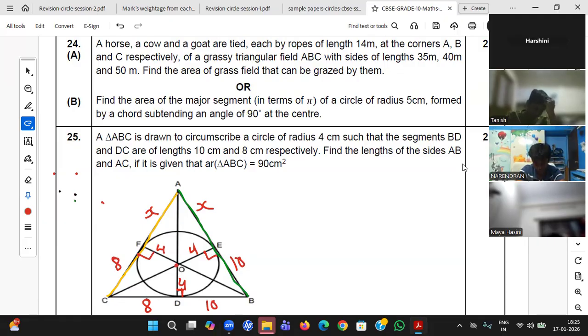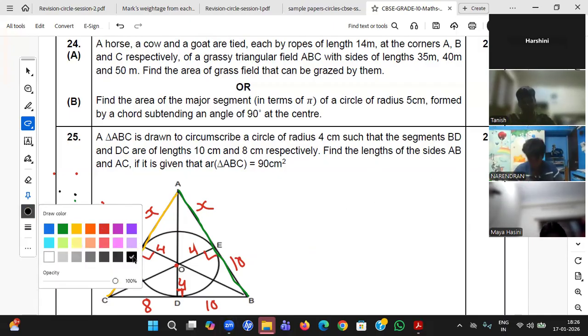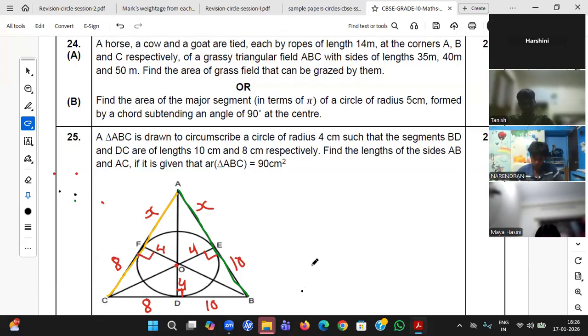Very good, Harshni. Absolutely right answer. Narendra, you are very near, but not exactly. Okay, so this is up to here. After coming here, what do you need to do? Read the question again. Find the lengths. Now he has given the total. Harshini, how did you proceed after doing 10.1 and 10.2?